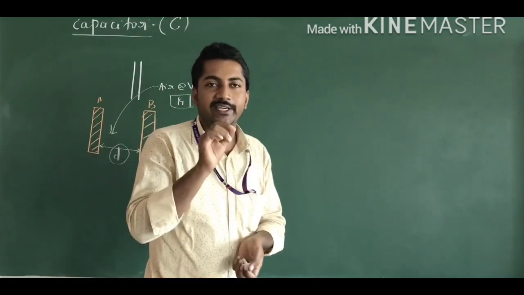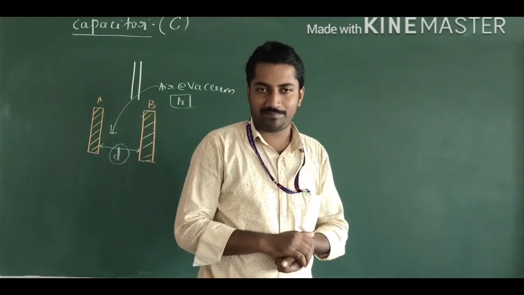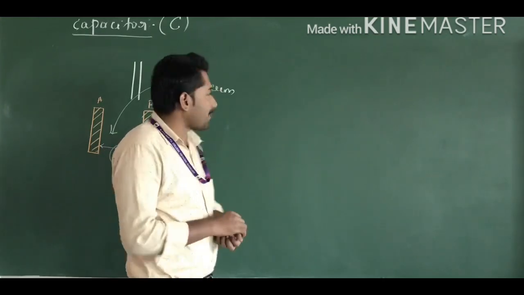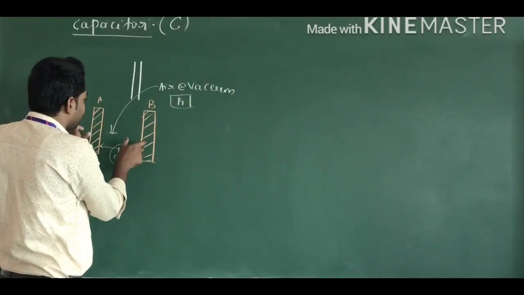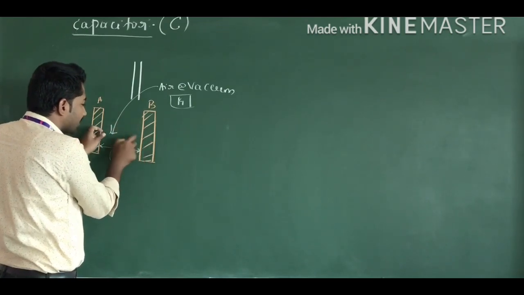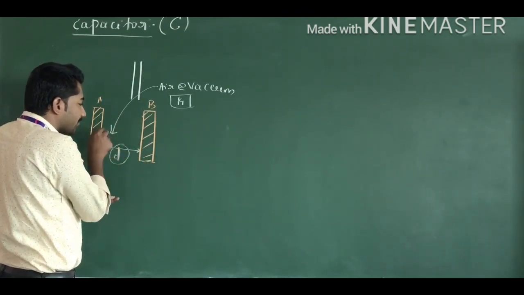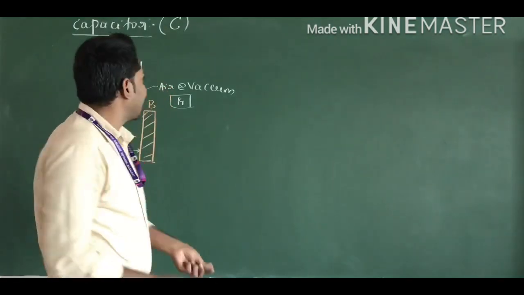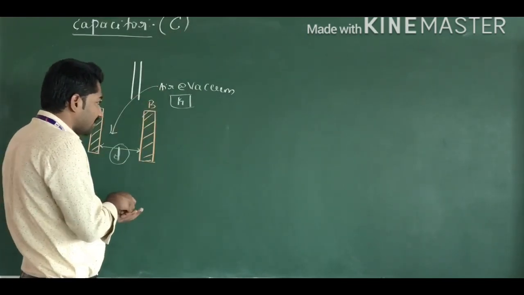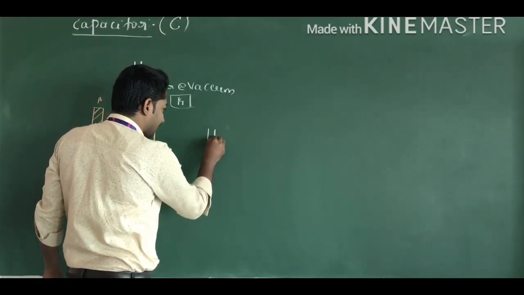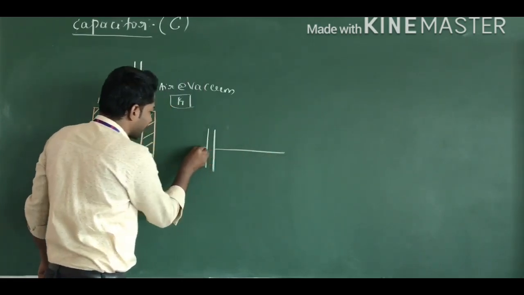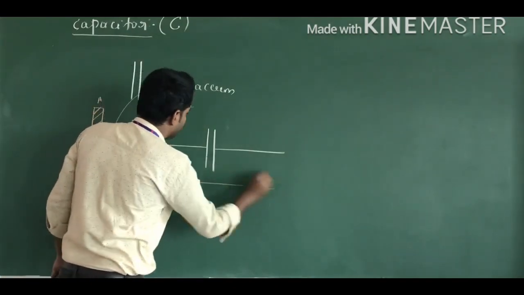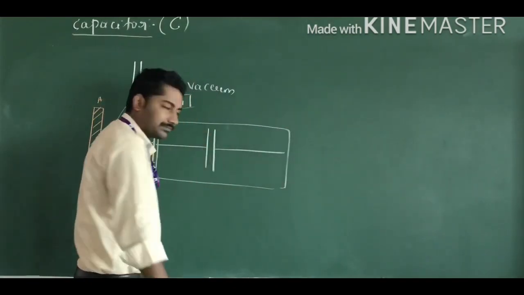It is a device used to store the electrical charges, and it is a simple circuit. The capacitor is made up of two conductors or two metal plates separated by a small distance. This gap is filled with an insulator or vacuum or any other dielectric, and it is mathematically denoted by the symbol C. The circuit symbol of the capacitor is like this. Using this circuit symbol, we can represent the capacitor.